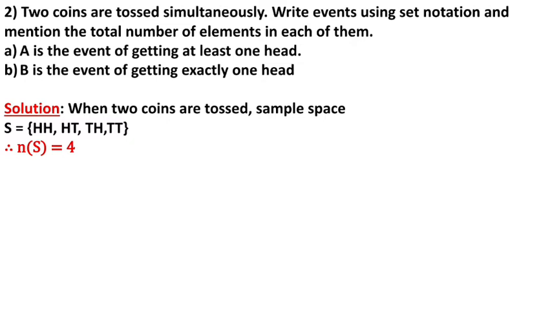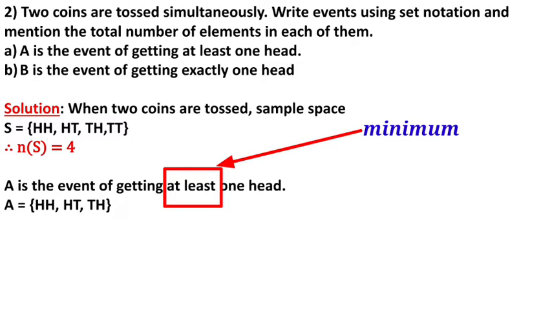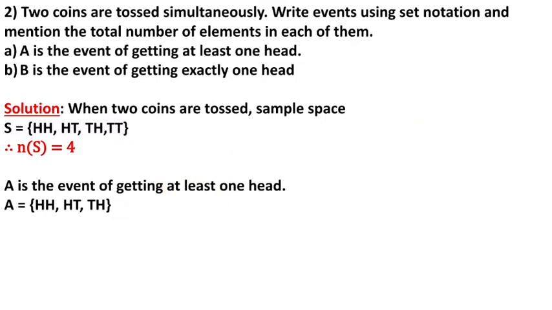The first event is given. A is the event of getting at least one head. It means there should be at least one head. More heads can be there. So A equal to HH, HT and TH, which have at least one head, and more than one head is allowed. Number of A is total 3.